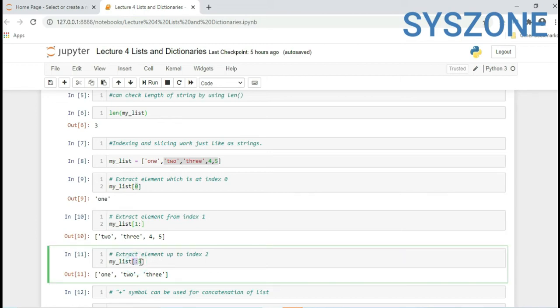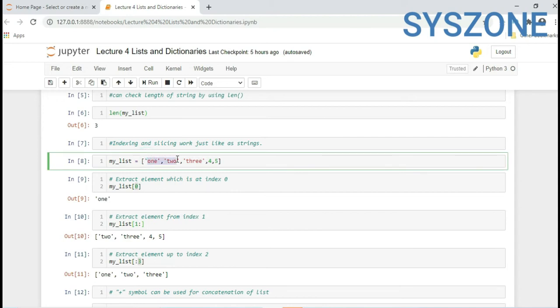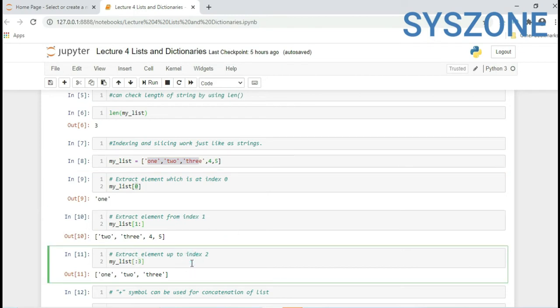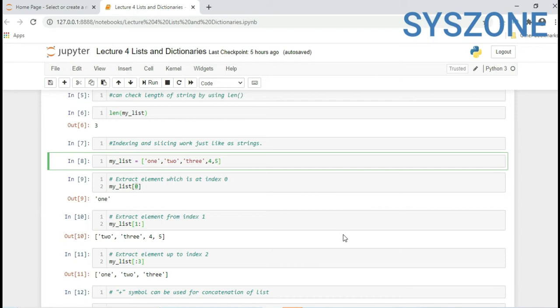Now if you want to extract from the start till the second index position, here you see the starting position is blank, meaning it will take by default the start position which is 0, and the end position is 3. The end position always takes one less value, meaning it will run till index 2. The result is 1 2 3. So position 0, first position, and second position. Like that we can extract values from any list.